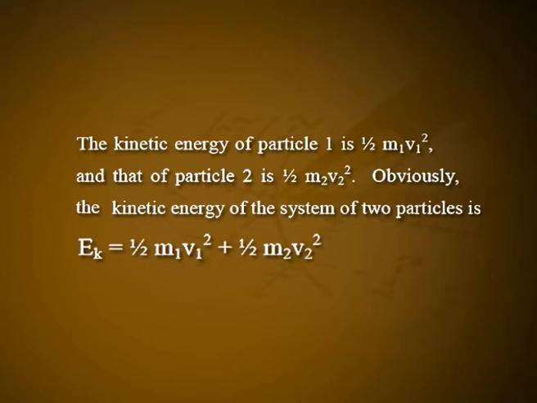Obviously, the kinetic energy of the system of two particles is Ek equals 1/2 m1 v1 squared plus 1/2 m2 v2 squared. We know that the change in kinetic energy of a particle is equal to the work done by the forces applied to the particle. The same must be true for a system of particles. However, in the case of a system of particles, we have to distinguish between the work done by the external forces and that done by the internal forces.